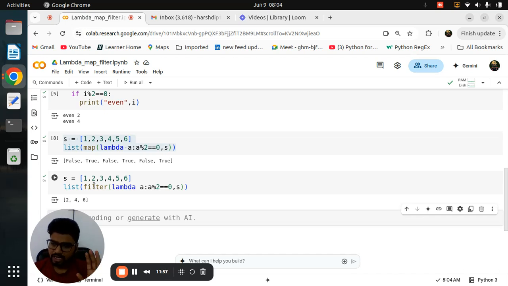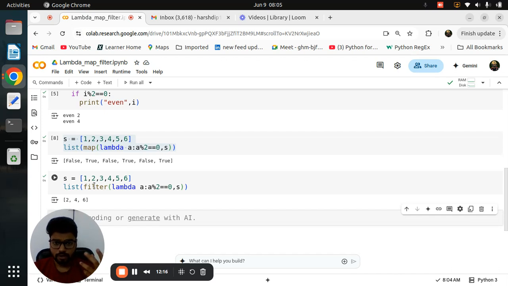You can do any program with the map also, or you can do any program with the filter also. So this is all about your lambda, map and filter. In short, I am telling that lambda is basically your anonymous function, that is the nameless function. Whenever you have a particular single condition, you can go to the lambda.